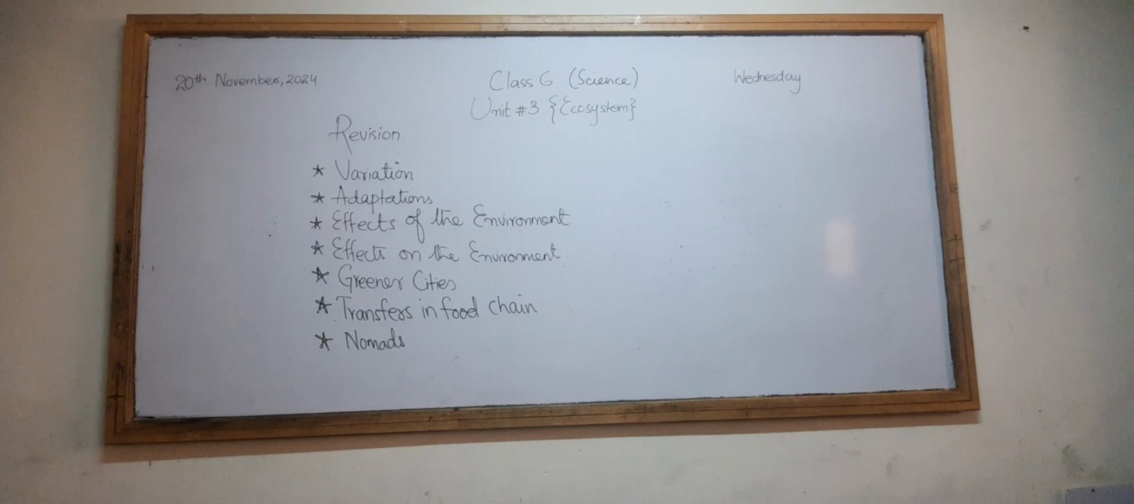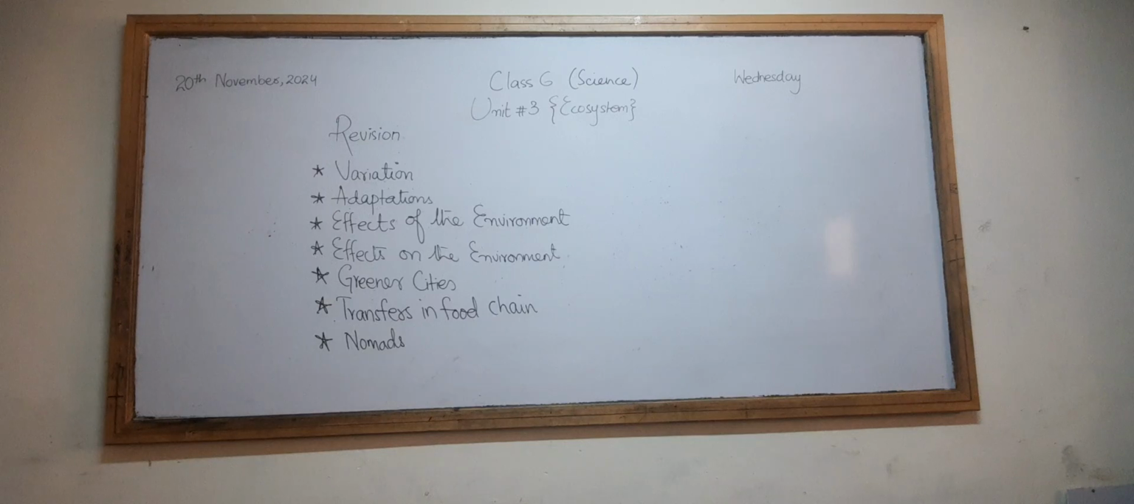Okay. So the topics that we had done are variation, adaptations, effects of the environment, effect on the environment, greener cities, transfers in food chain, and the last one is nomads. So the first topic is variation.